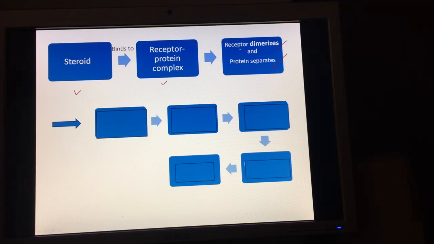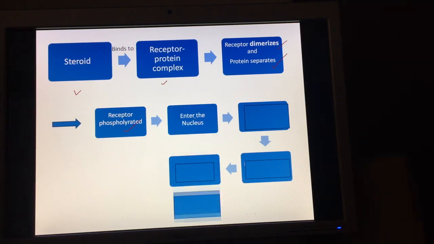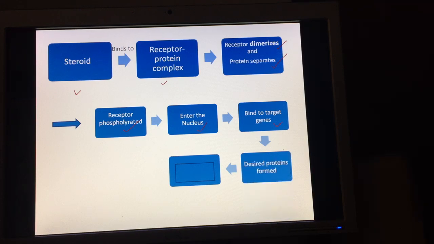This dimer of the receptor is phosphorylated, and after phosphorylation it enters the nucleus. Once it enters the nucleus, it binds to the target genes, which then forms the desired proteins, and these proteins ultimately result in the response that is required.